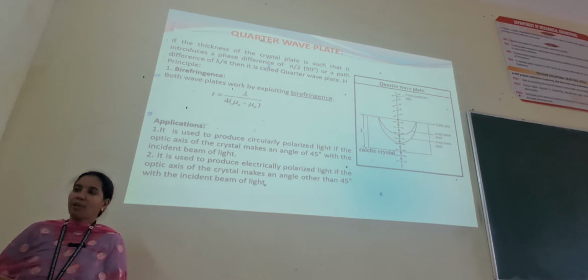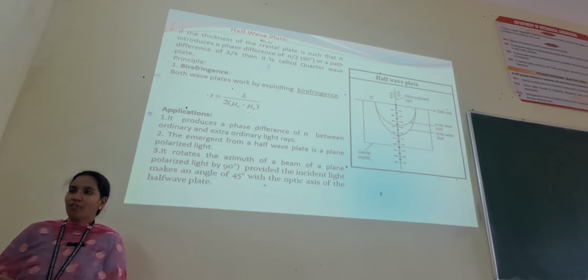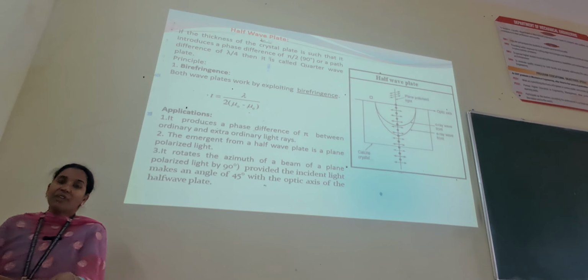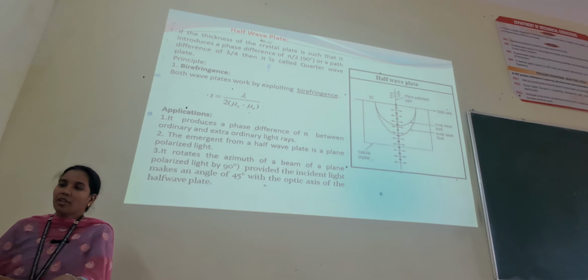In the quarter wave plate, the name itself shows that quarter means 1 by 4. That means the path difference should always be lambda by 4. As you can see here, the thickness T equals lambda by 4 of (mu E minus mu naught). And in the half wave plate, the name itself shows that half means 1 by 2, such that the thickness of the crystal plate is T equals lambda by 2 of (mu naught minus mu E), where mu E is the refractive index of the extraordinary ray and mu naught is the refractive index of the ordinary ray. So the applications involved.